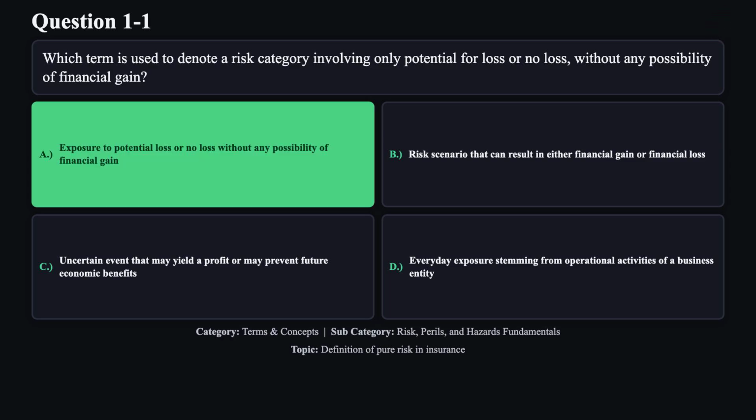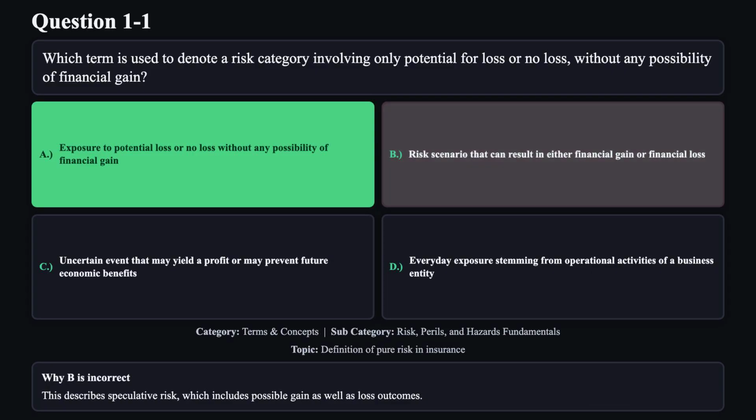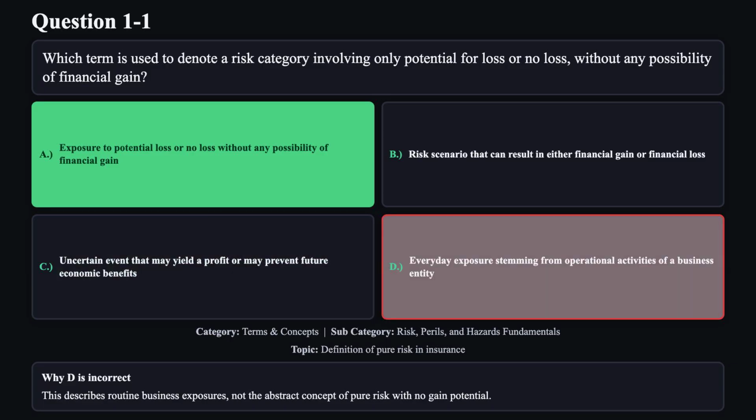The correct answer is A. The correct answer is the one that describes a risk with only loss or no loss outcomes and no chance of gain, matching the definition of pure risk. Reason B is not correct. This describes speculative risk, which includes possible gain as well as loss outcomes. Reason C is not correct. This refers to events that may produce profit, which is characteristic of speculative risk rather than pure risk. Reason D is not correct. This describes routine business exposures, not the abstract concept of pure risk with no gain potential.